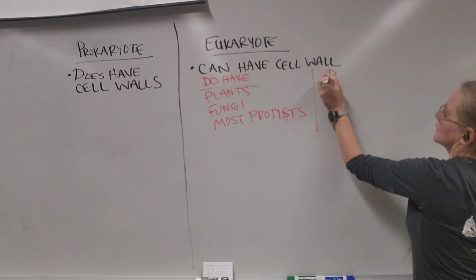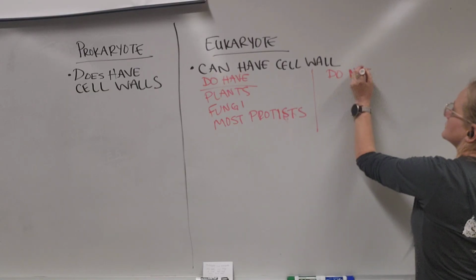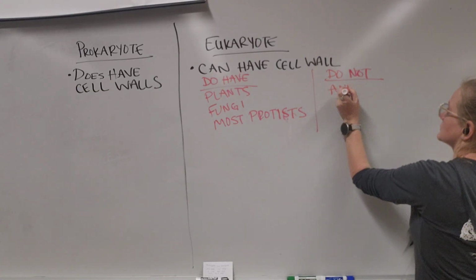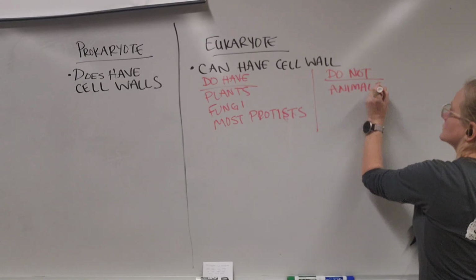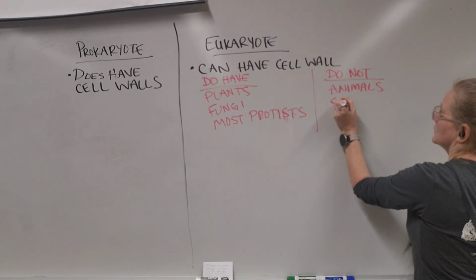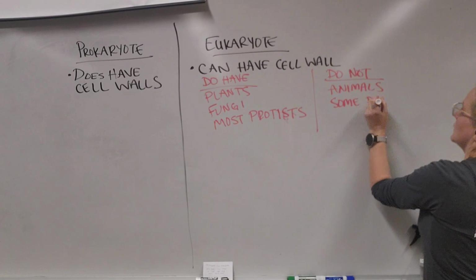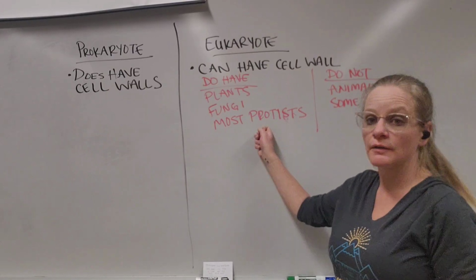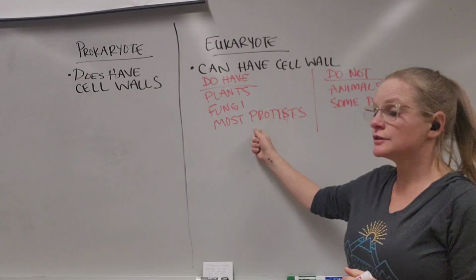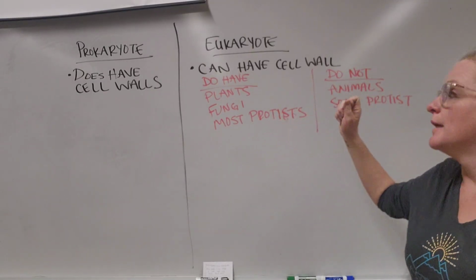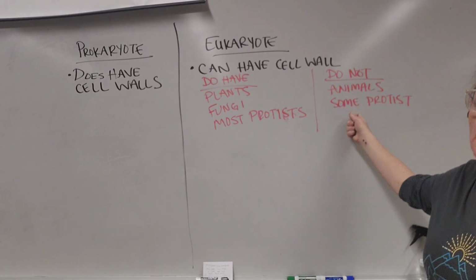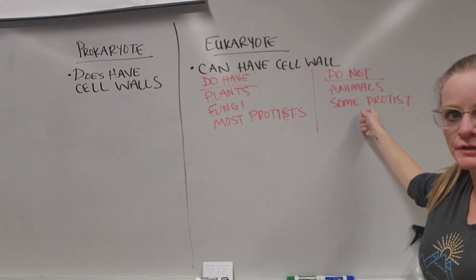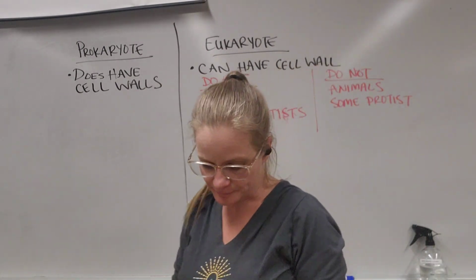Things that do not have cell walls that are eukaryotic are animals and some protists. Okay, so protists are things like algae, right, that do have cell walls, diatoms, and then there's also things like amoeba and slime molds that fall under that protist category that lack the cell walls.